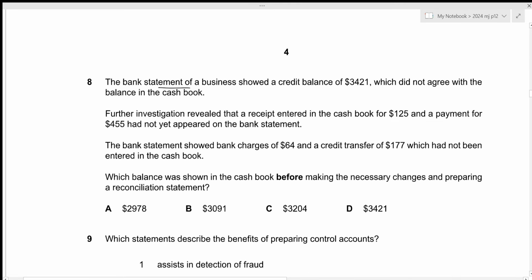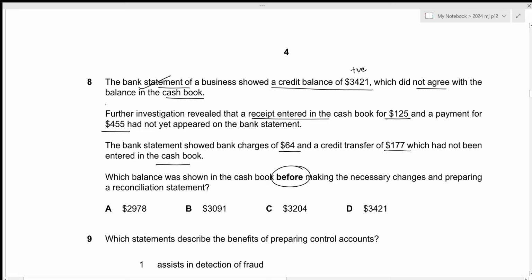The bank statement of a business showed a credit balance of 3,421. This is a credit balance shown by a bank statement, which means that this is a positive amount, which did not agree with the balance in the cash book. Further investigation revealed that a receipt entered in the cash book for 125 and a payment for 455 had not yet appeared on the bank statement. The bank statement showed bank charges of 64 and a credit transfer of 177, which had not been entered in the cash book. Which balance was shown in the cash book before making the necessary changes and preparing a reconciliation statement? Okay, so we need to work our way backwards.